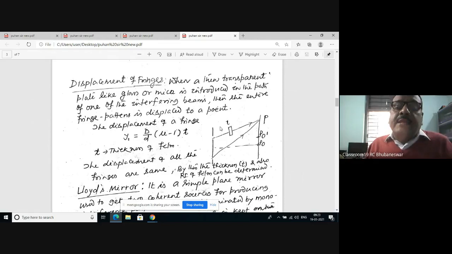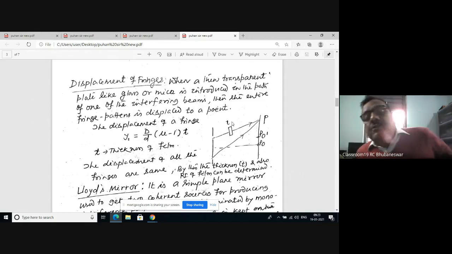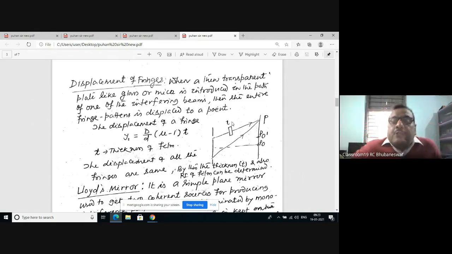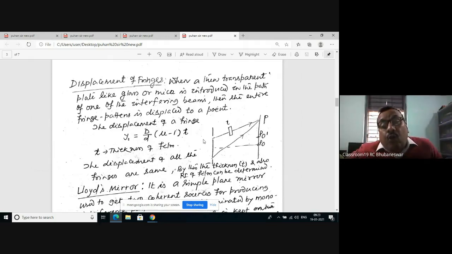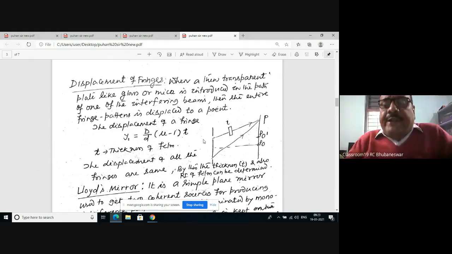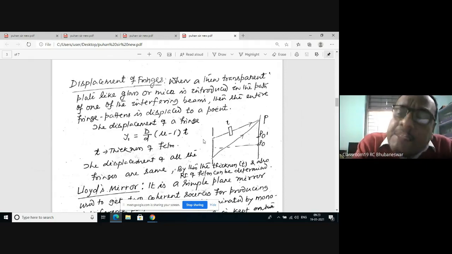If you keep a thin transparent glass or transparent medium on the path of either ray, suppose I put a piece of mica or glass of thickness t on the path of the first ray S1P, what will happen? The path difference gets changed. I have already told you that the nature of interference patterns depends on the path difference.